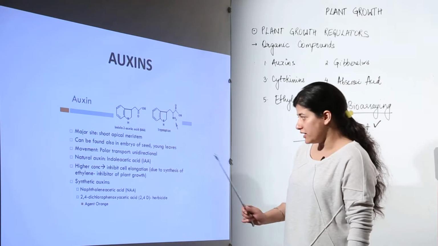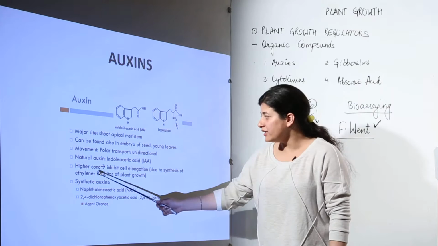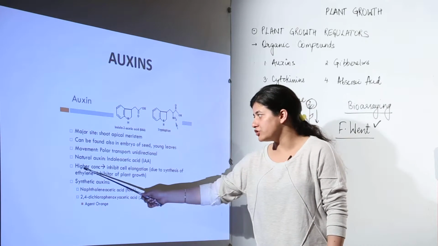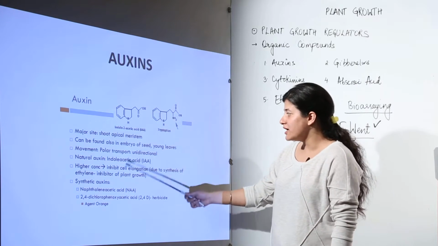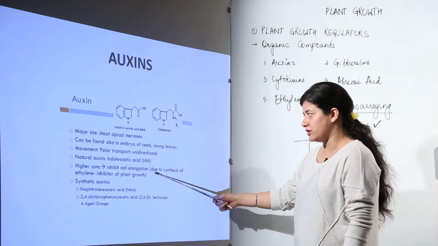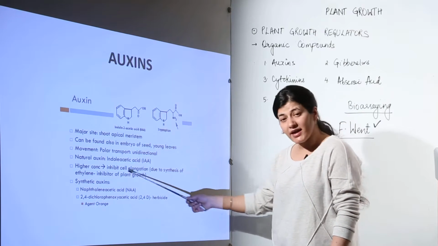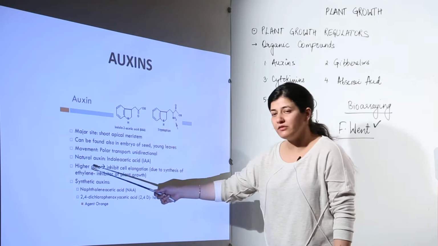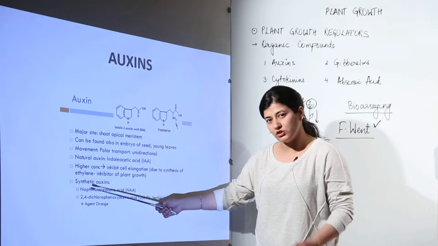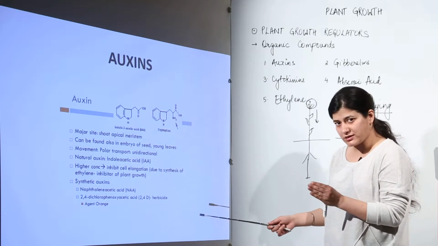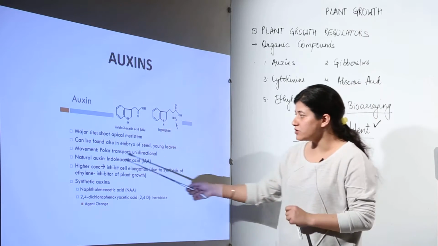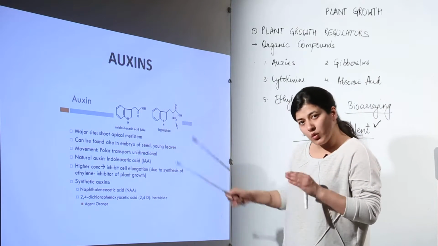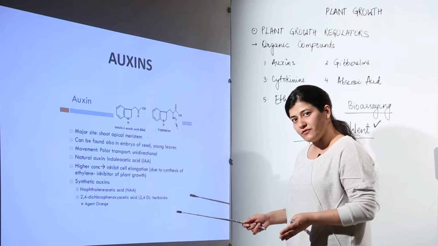Now one thing I need to bring to your notice is that a higher concentration of auxins inhibits cell elongation. Why does it inhibit cell elongation? Because it favors the function of ethylene, which is basically a cell growth inhibitor. So a higher concentration of auxins would be similar to the function of ethylene.